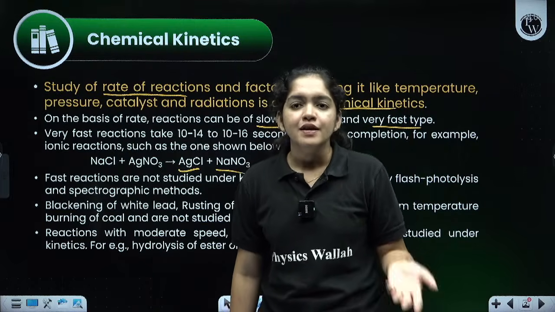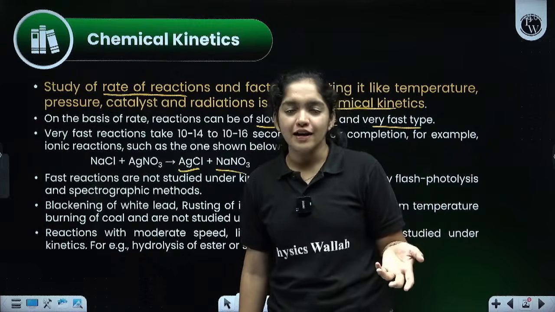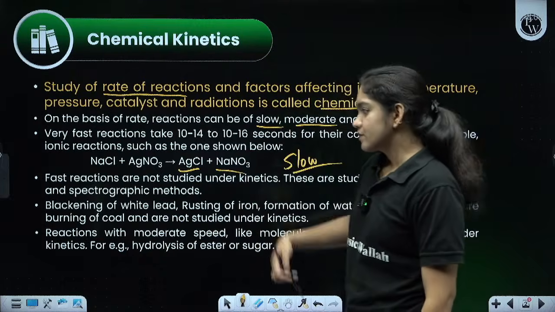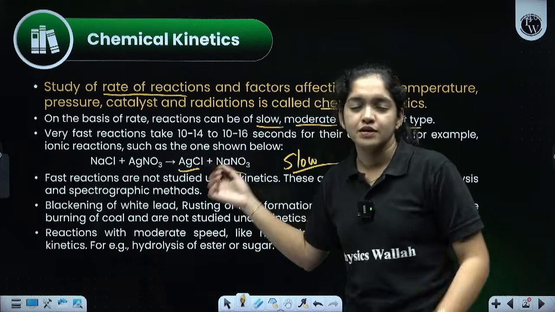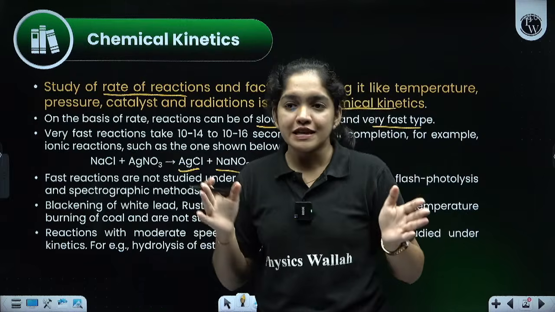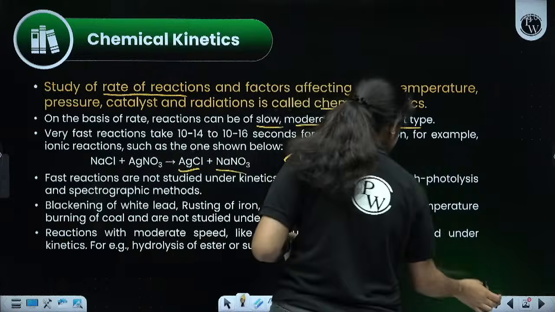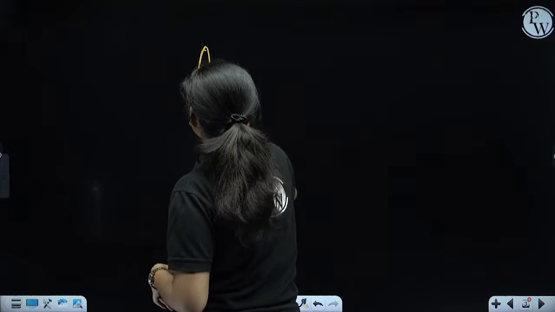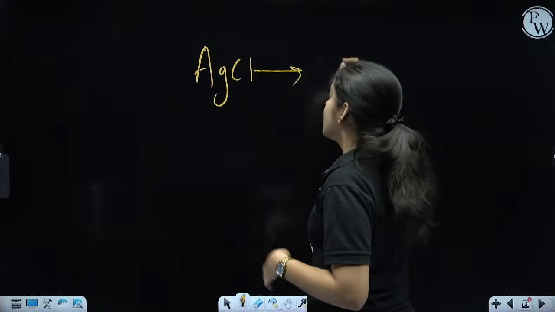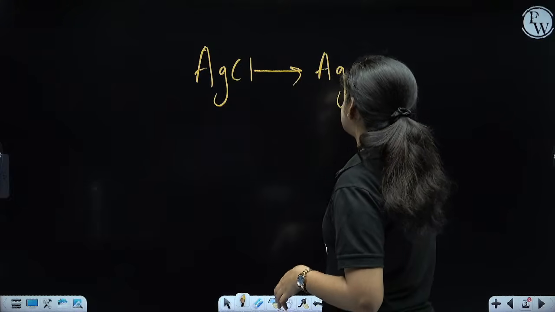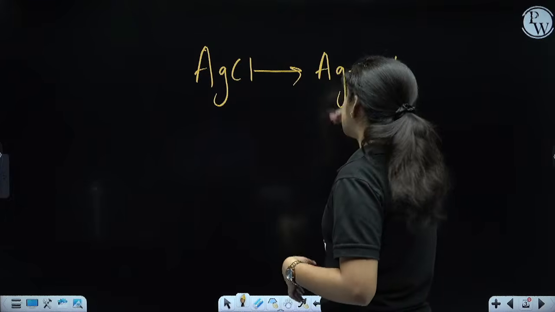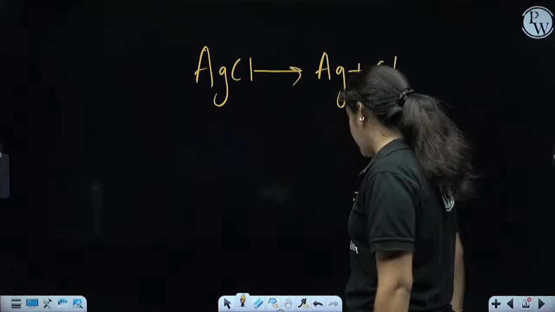The color of the cotton changes to black. Blackening will happen. That blackening is due to the decomposition of silver chloride into silver and chlorine. That is happening there, so we can write the equation like this. AgCl is split into Ag and Cl2. What is Ag? Silver, and chlorine is chlorine gas.